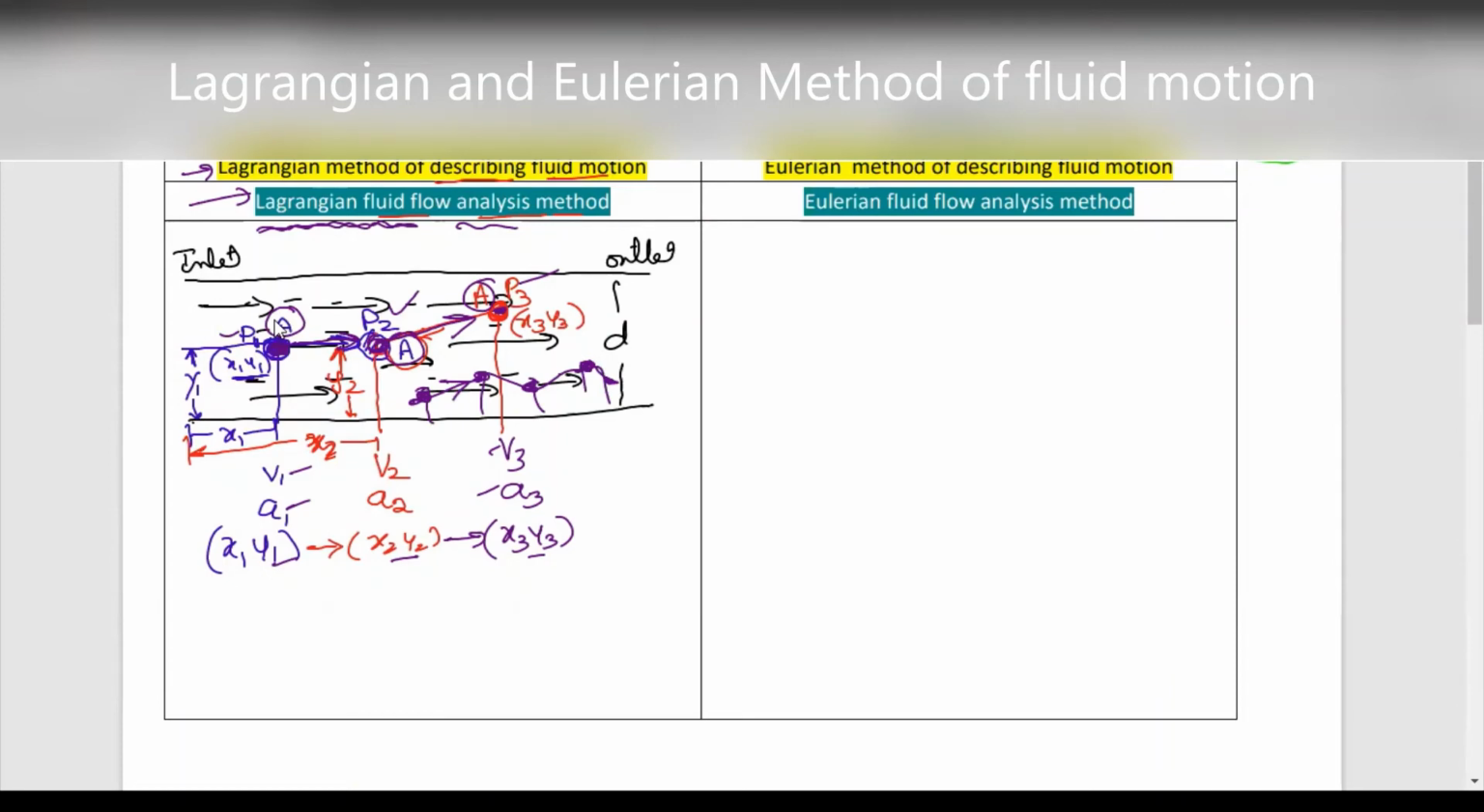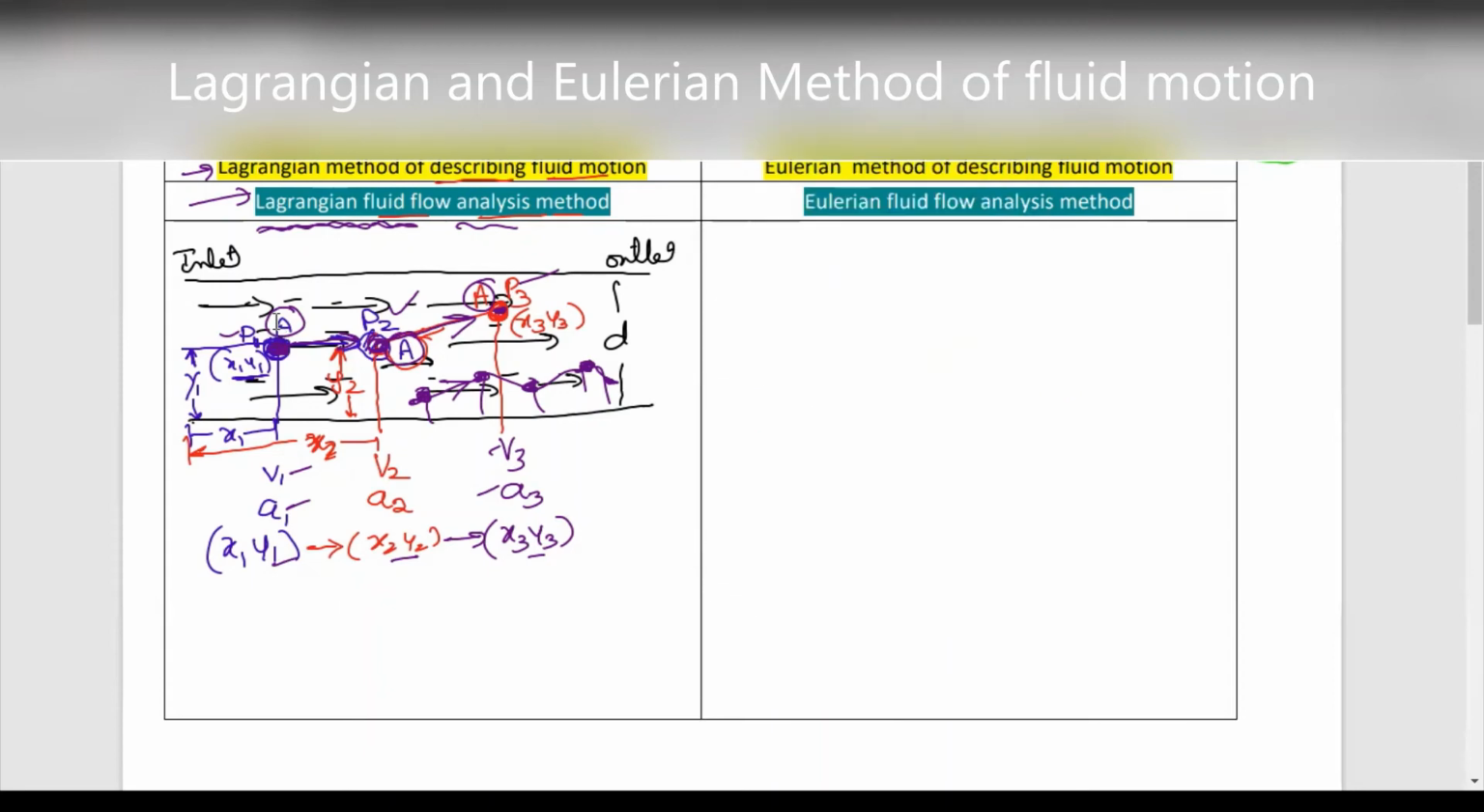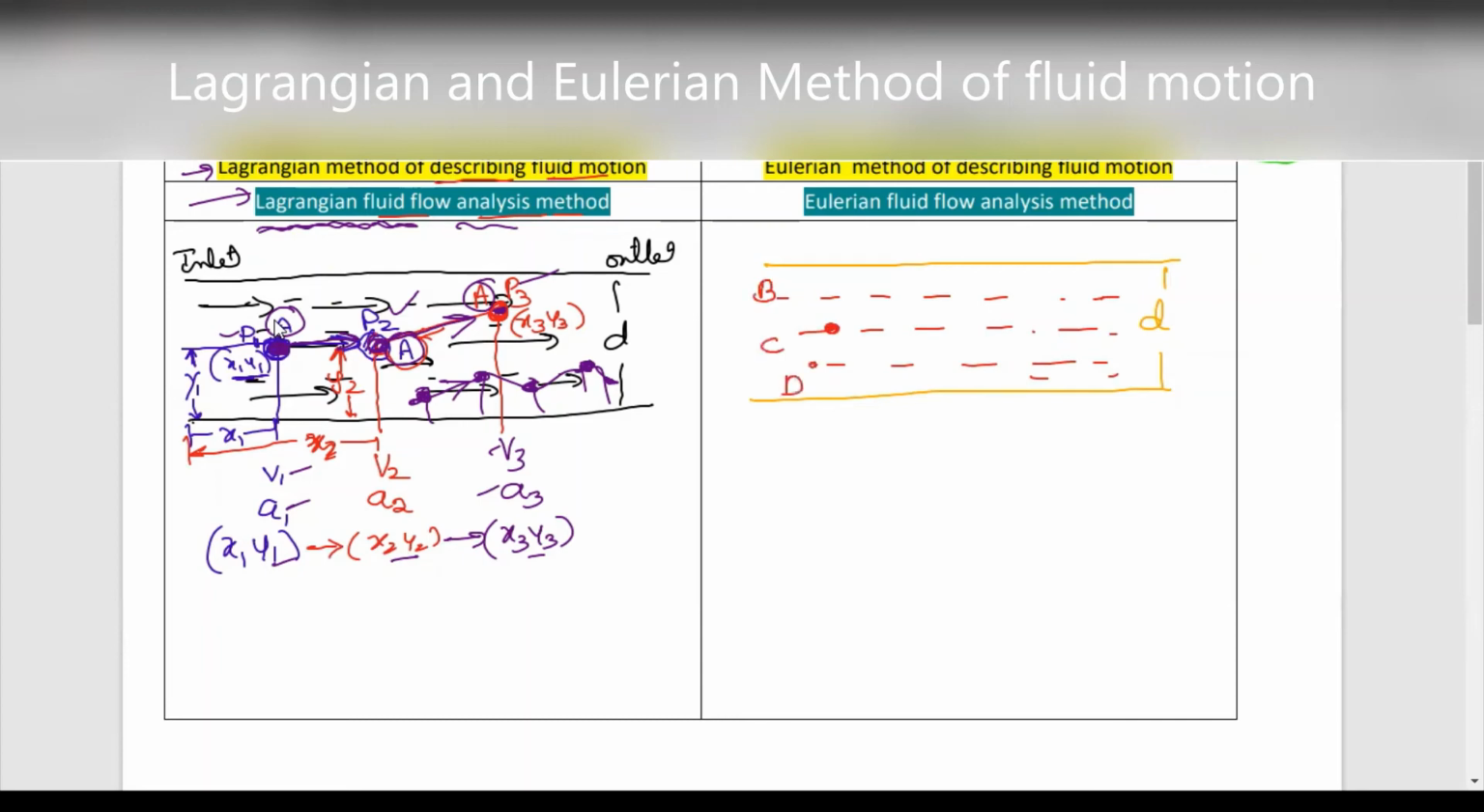In the Eulerian method, let us consider again the same pipe. This is the pipe, and D is the diameter of the pipe. We'll consider the flow of fluid. Assume these are the liquid particles moving from point number 1 to the other end. This fluid flow has different points. Don't consider only A as a fluid particle. There will be particle B, particle C, particle D. There are a number of fluid particles.